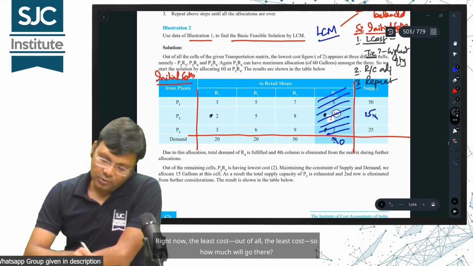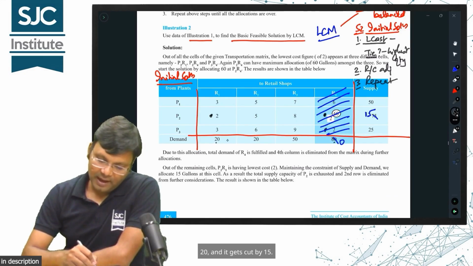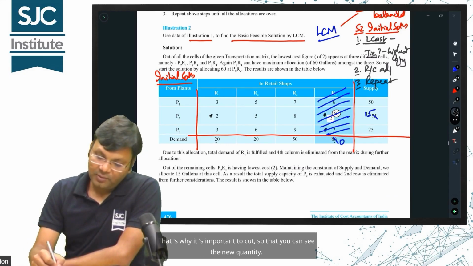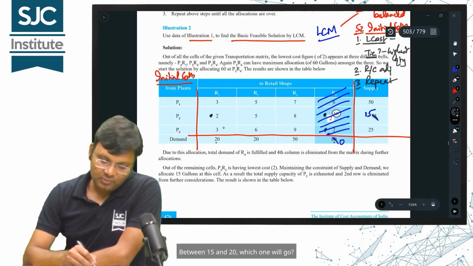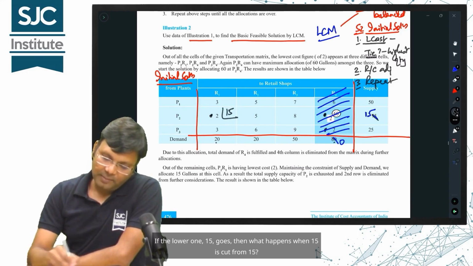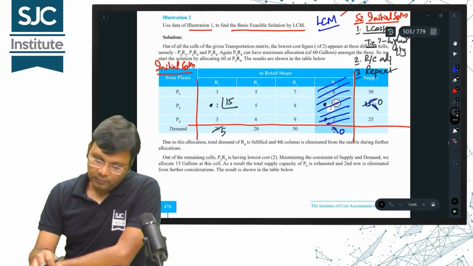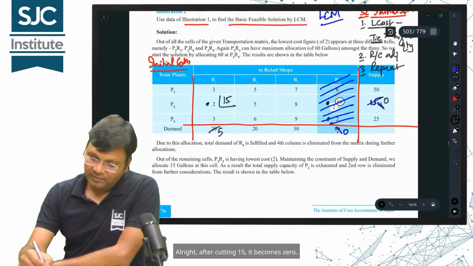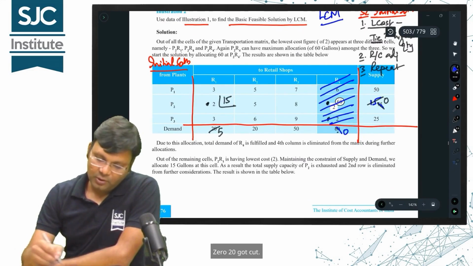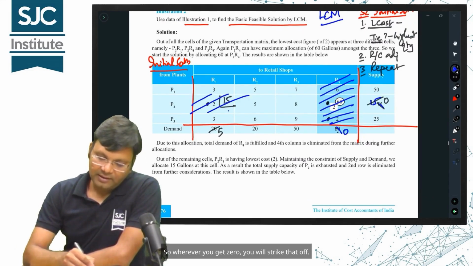Right now, out of all, the least cost, so how much will go there? 20, and it gets cut by 15. That's why it's important to cut, so that you can see the new quantity. Between 15 and 20, which one will go? The lower one, 15. What happens when 15 is cut from 15? It becomes 0. And 20 gets cut, it becomes 5. So wherever you get 0, you will strike that off.